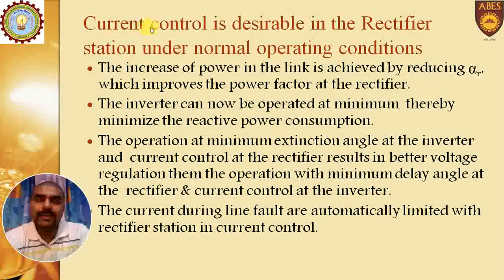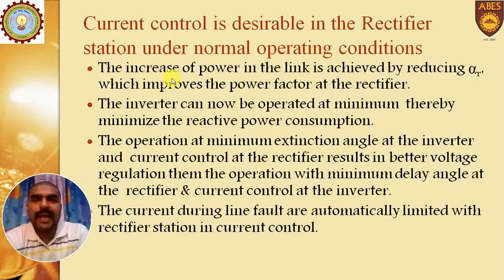Then another question is that current control is desirable in the rectifier station under normal operating condition. Actually, as I mentioned in the previous question, generally constant current control is preferred, but since bidirectional flow of power is possible, both ends should be provided with the provision that they can operate in constant current mode or constant voltage mode. So under normal operating condition, current control is desirable at the rectifier end.